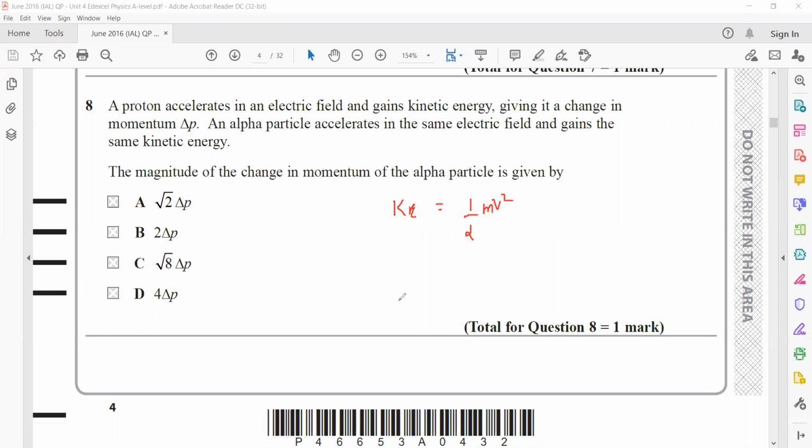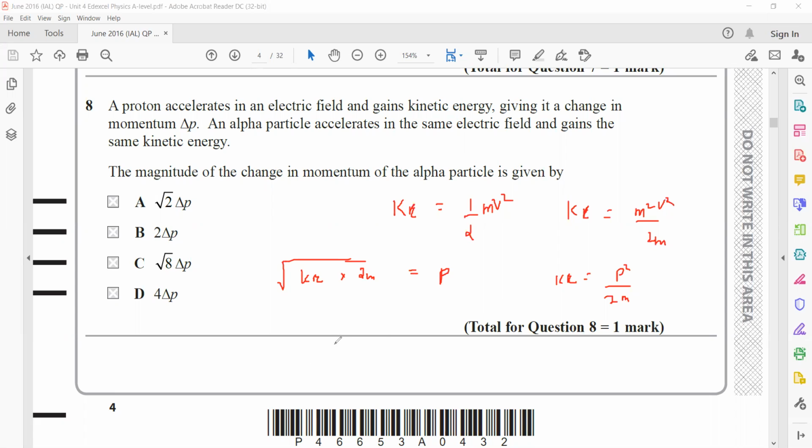If we multiply this equation by m, we can write that kinetic energy is equal to m square v square by 2, or kinetic energy is equal to momentum squared by 2m. Further simplifying, the square root of kinetic energy multiplied by 2m is equal to momentum. So kinetic energy does not change.